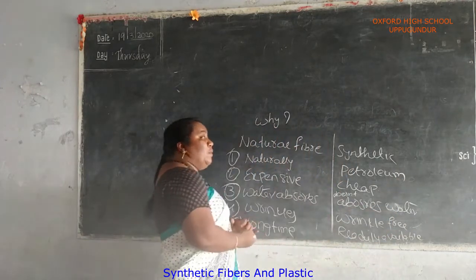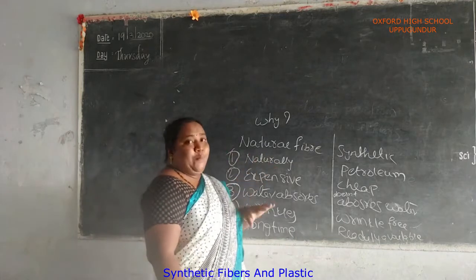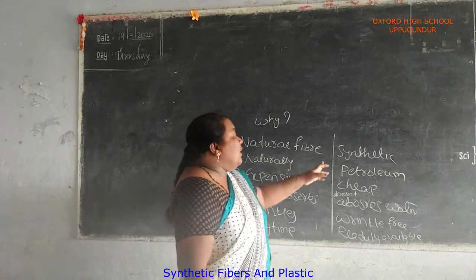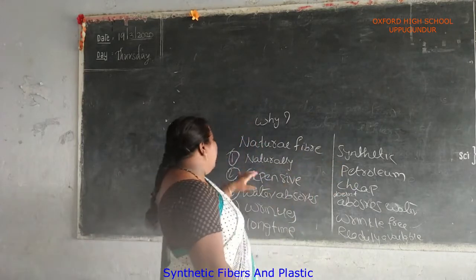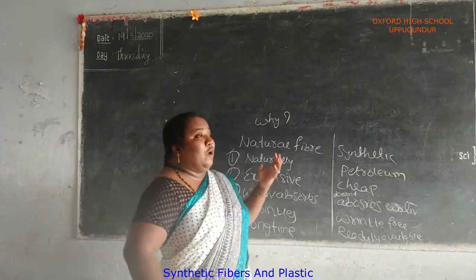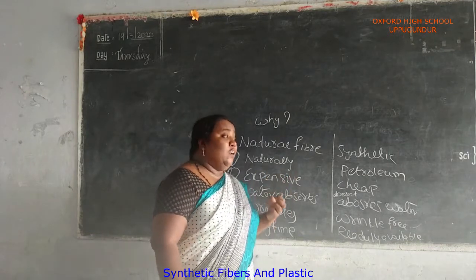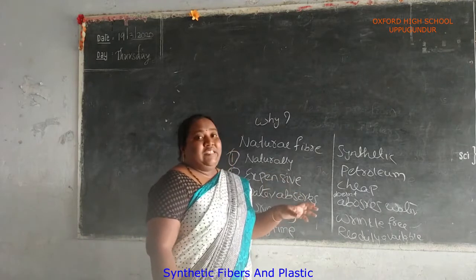Once again I am explaining. What is the difference between natural fiber and synthetic fiber? Natural fiber occurs naturally. Synthetic fibers are produced from petroleum based chemicals. Natural fibers are expensive because we get them from plants and animals. Suppose we have to get cotton: first we have to plough the field, and we have to keep the seed inside.